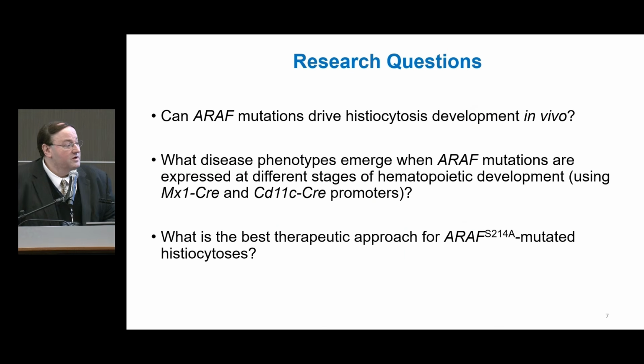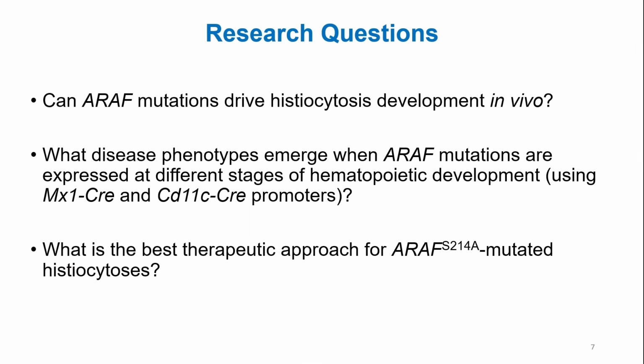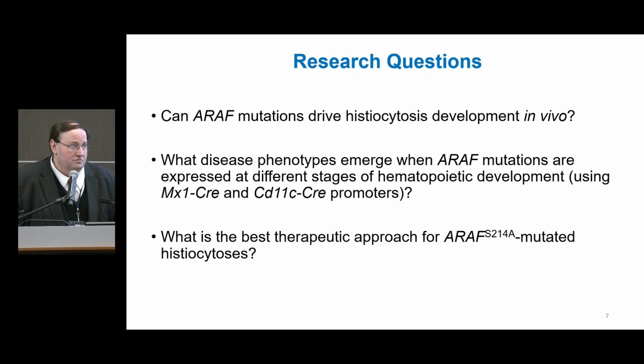So some other questions we have: how does ARAF cause histiocytosis to develop in general? Within mouse models, when you express it at different stages of hematopoietic development, how does ARAF affect neoplastic hematopoiesis? We don't know, so that's one of the directions we want to study. Also, although MEK inhibition works in some cases, what's the actual best target for ARAF? Because there are new therapies, RAF dimerization inhibitors, that could be very useful in other cancer types and should be explored in ARAF-driven histiocytic neoplasms.